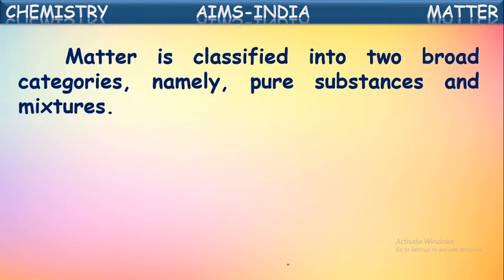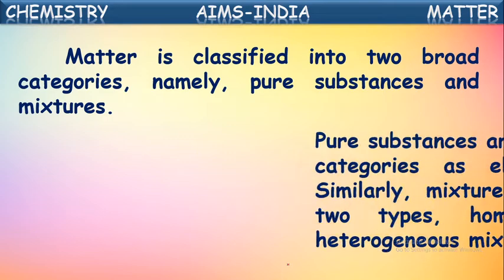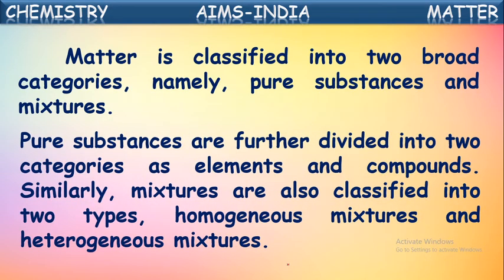So matter is classified into two broad categories, namely pure substances and mixtures. So based upon the chemical composition, matter can be broadly classified into two categories. They are pure substances and impure substances. These impure substances are also called as mixtures. Pure substances are further divided into two categories. They are elements and compounds. Similarly, even these impure substances or mixtures are also classified into two categories. They are homogeneous mixtures and heterogeneous mixtures.